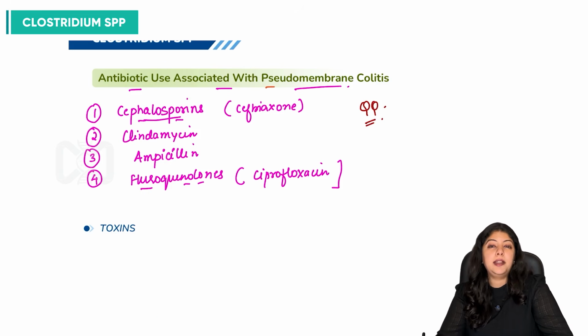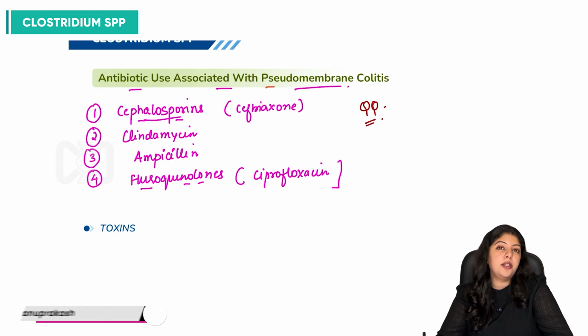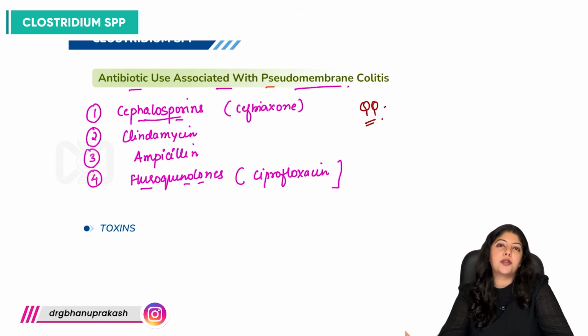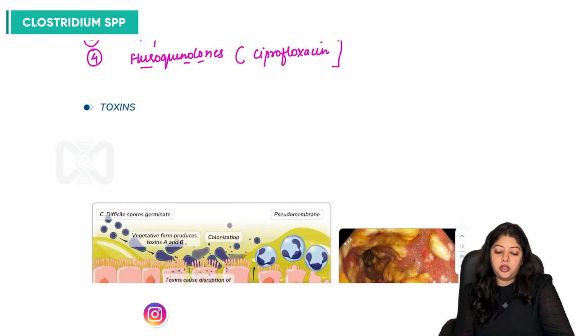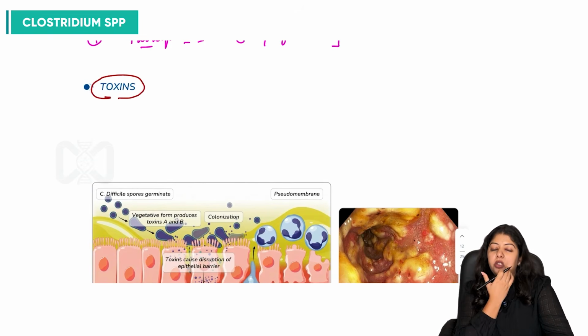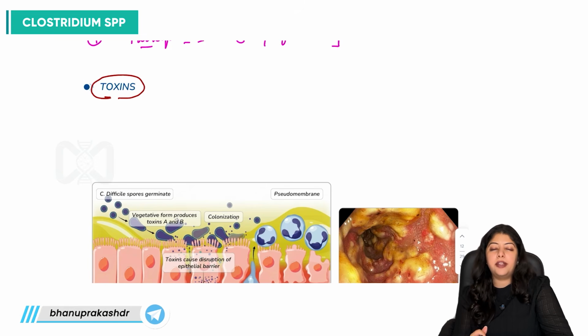And there are certain antibiotics which are given as a treatment of pseudomembrane colitis. But if they are also given for a very long duration, they can also predispose the individuals to development of such conditions. So now talking about the toxins, we've already discussed that Clostridioides or Clostridium infections are toxin mediated. So what are the two important toxins that these produce?